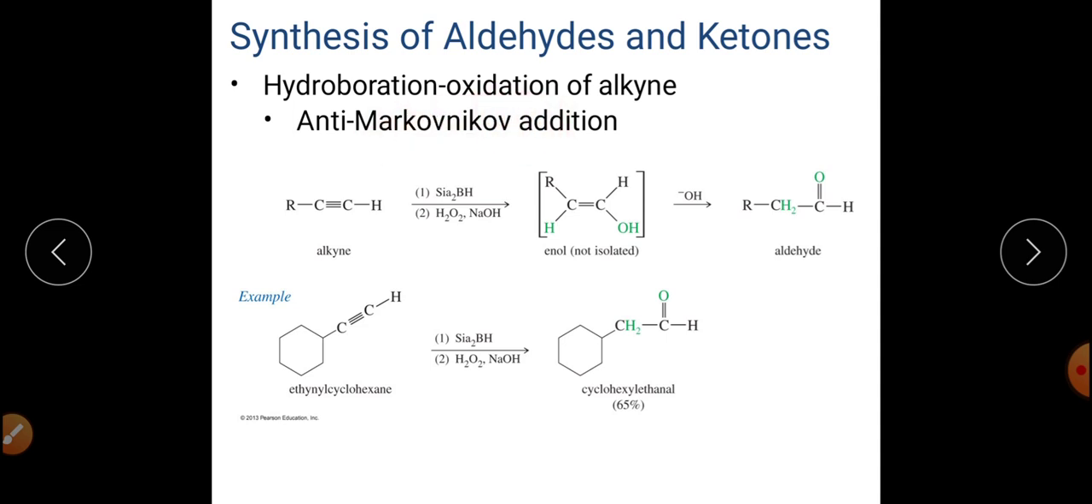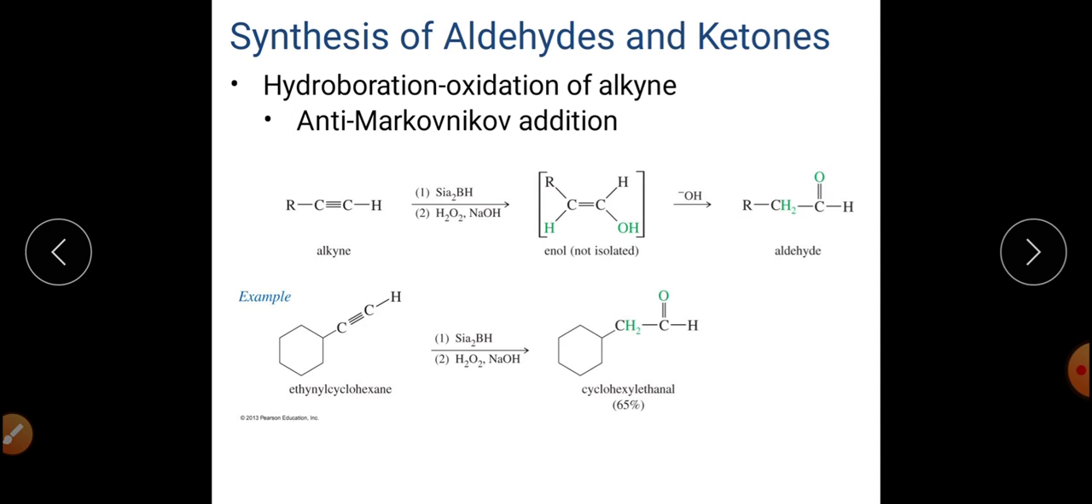This is another method of synthesis of aldehyde and ketone by using hydroboration oxidation of alkynes. We know that it includes two different types of reaction. First one is the hydroboration, and then deboration reaction, or simply we can say that oxidation reaction. Generally, hydroboration reaction can be achieved by using B2H6 tetrahydrofuran complex, which is the best hydroboration reagent ever used.